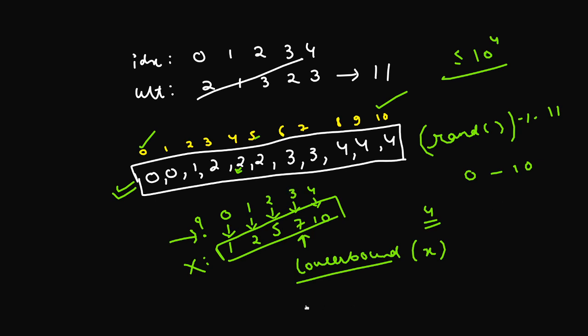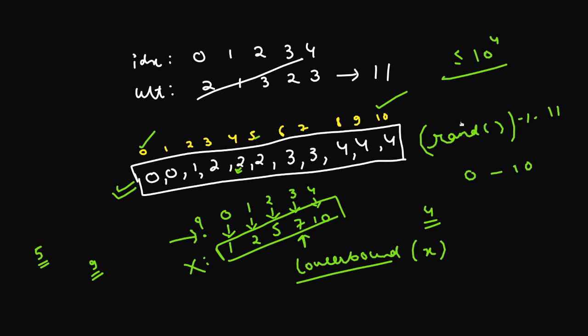Next, what will be the lower bound of say 5 in this array? So I can see that 5 is the first such number which is greater than or equal to 5, and it is present at index number 2. So this 5 is going to be the lower bound of 5 which is present at index number 2. Suppose if I have to find the lower bound for 9, now I can see that this 10 is the first such number in this array which is greater than or equal to 9, and that is actually present at index number 4. So this 10 is the lower bound present at index number 4.